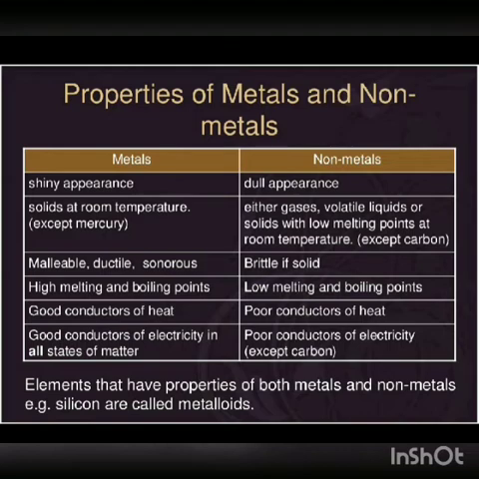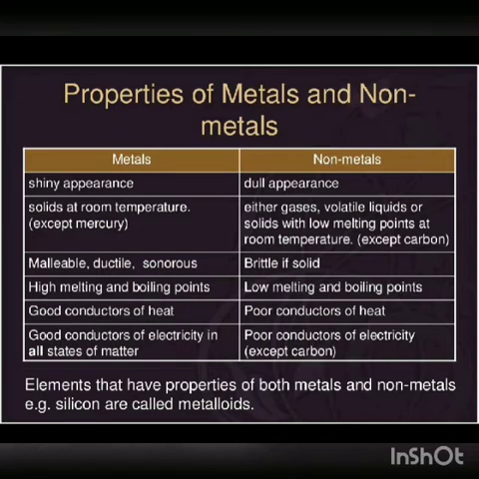Malleable means they can be converted into thin sheets. Ductile means they can be converted into thin wires, and sonorous means they produce sound when we hit them. And non-metals are brittle if solid. Brittle means they are hard, but they break easily. For example, glass is hard, but it breaks easily because glass is brittle. The same goes for non-metals: they are solid, hard, but brittle.